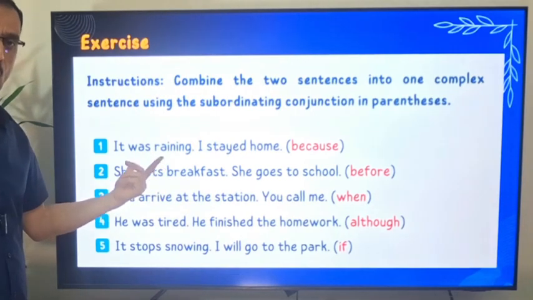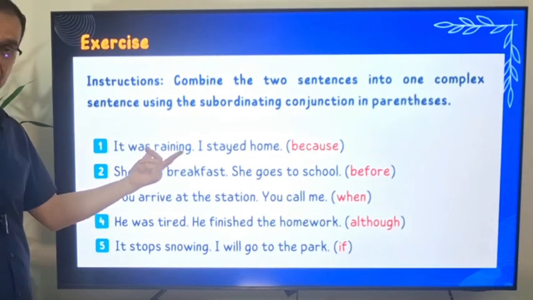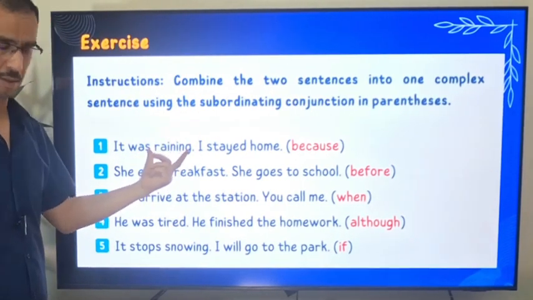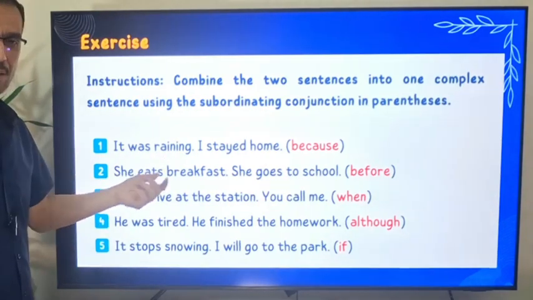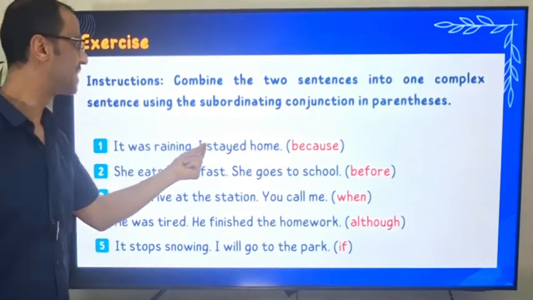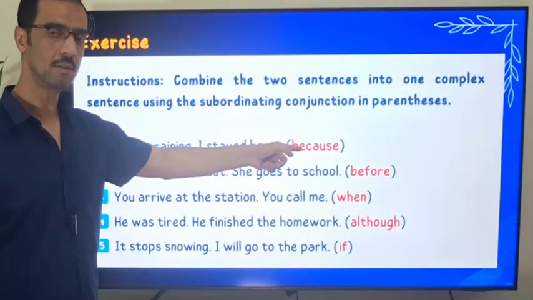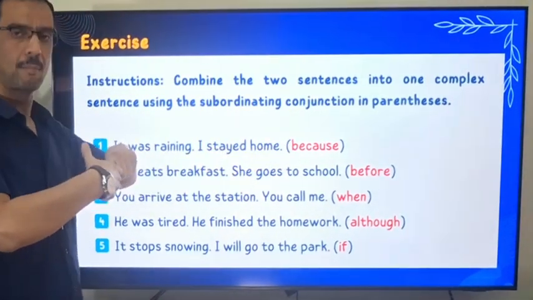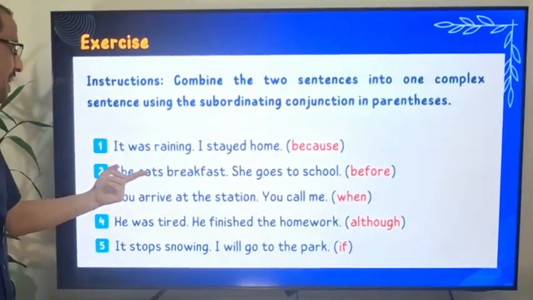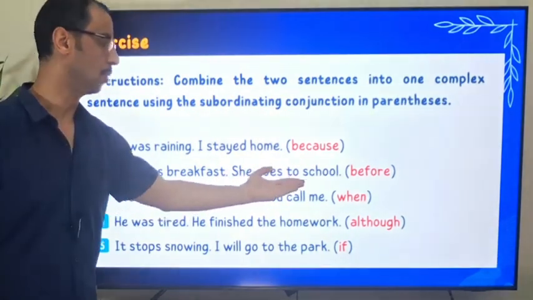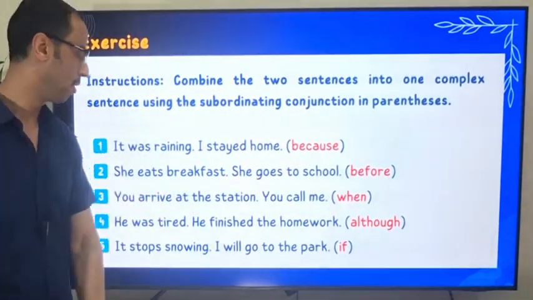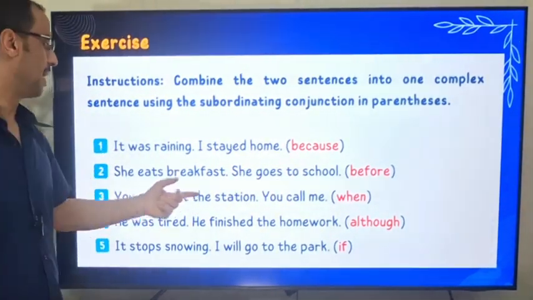In this exercise, we have in each sentence two simple sentences. It was raining. That's a simple sentence. I stayed home. That's another simple sentence. We need to use because to connect them. The same idea. She eats breakfast. She goes to school. Connect them with before. You arrive at the station.